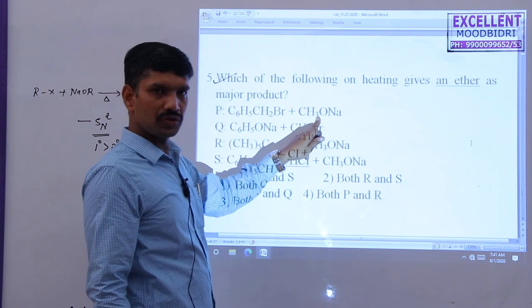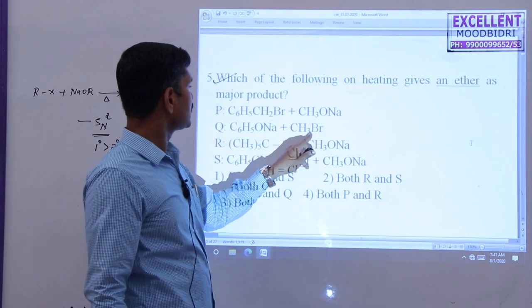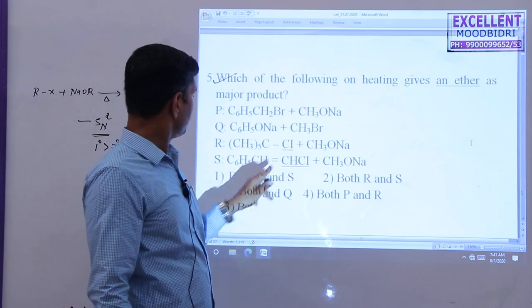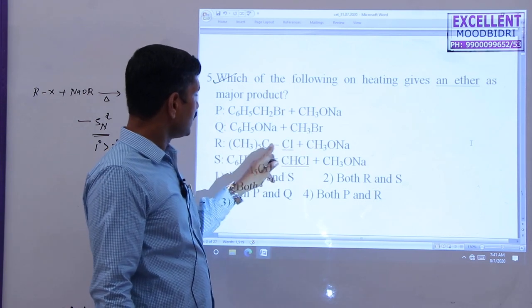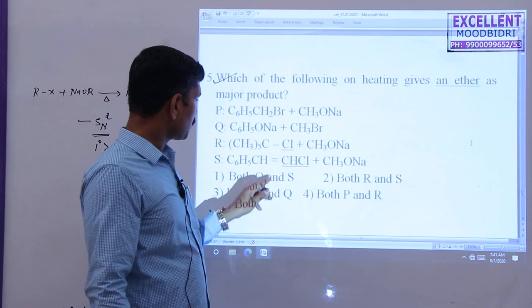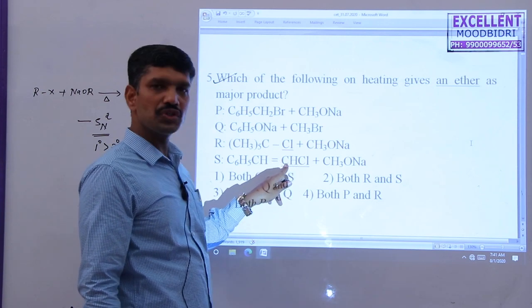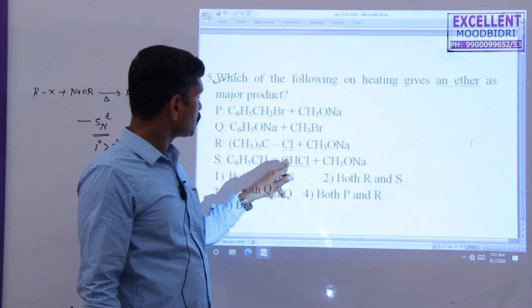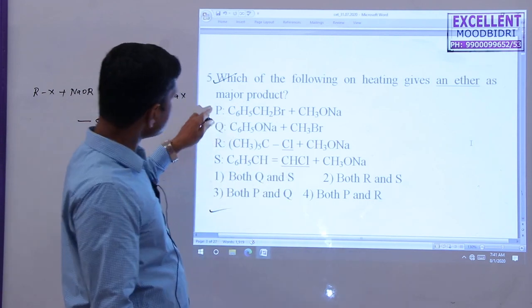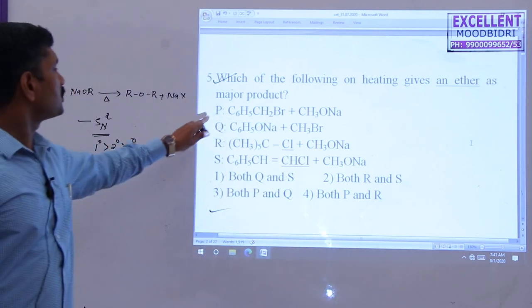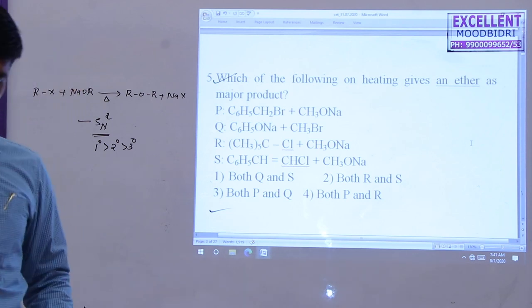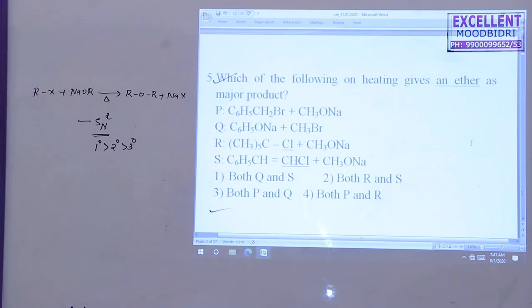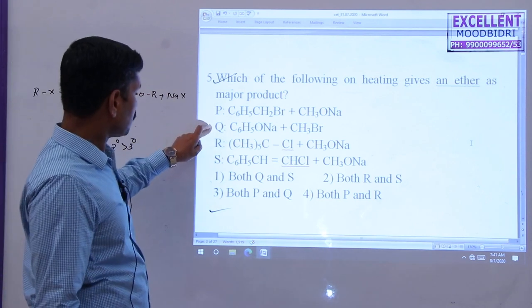and sodium alkoxide. In the second case, this is a simple alkyl halide. But if you go for option R, this is tertiary. So here the halogen atom is directly attached to the unsaturated compound. But in this case, the correct options are P and Q. They follow the Williamson ether synthesis. So that's why options P and Q are correct.